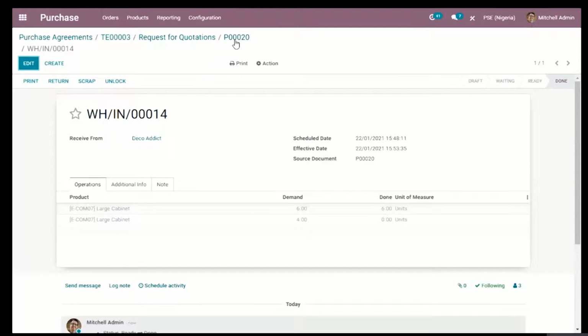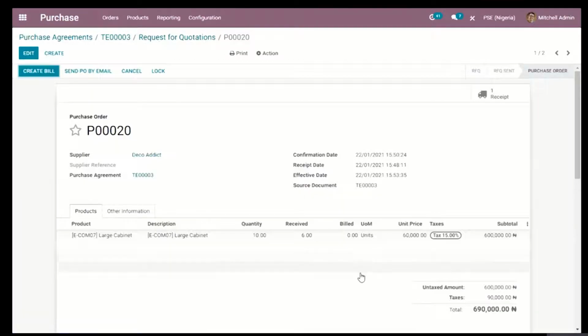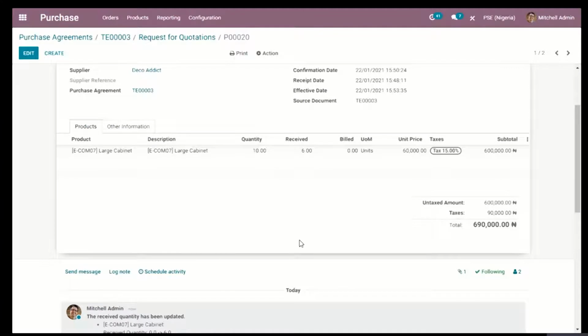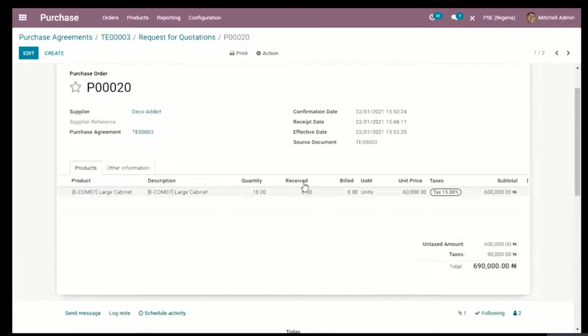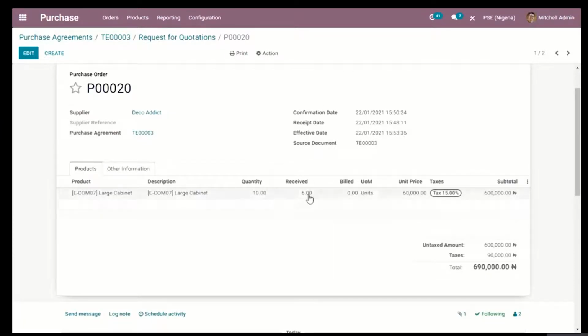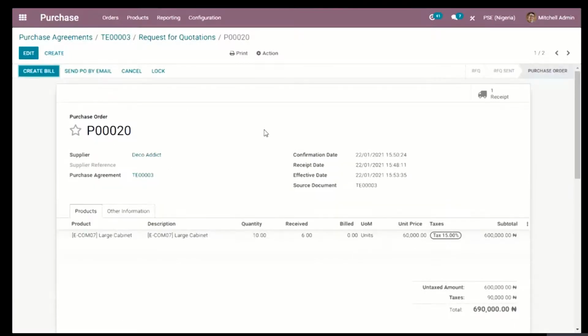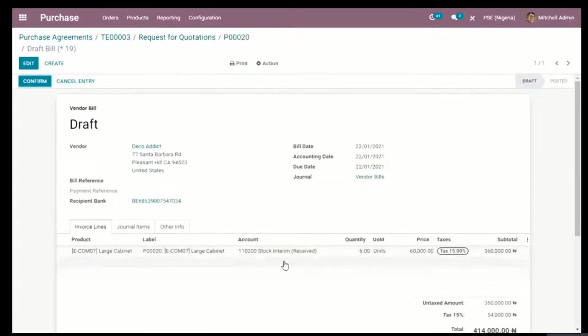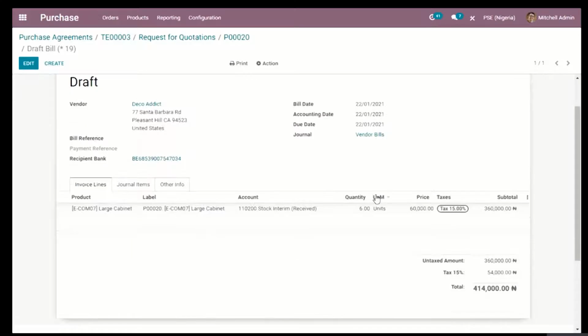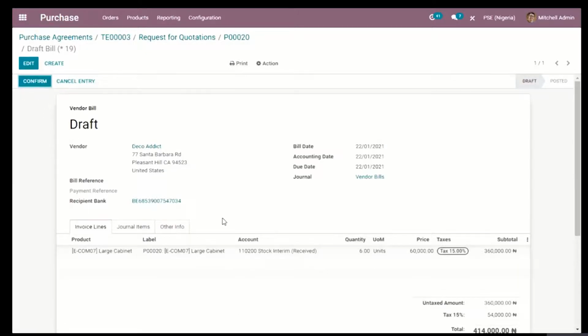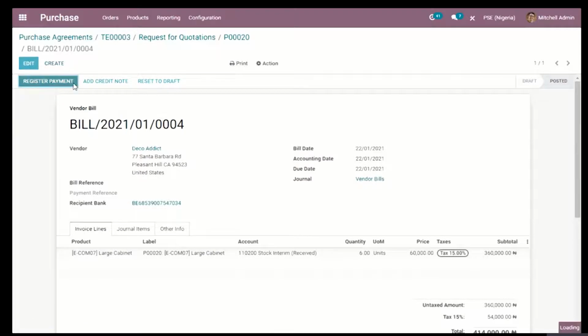If I were to go back to the purchase order, Odoo automatically changed the amount received. It's going to automatically fill in the amount received as 6, and if I were to create a bill now, it's going to create a bill for 6 rather than a bill for 10, as you can see right here. So instead of paying 690,000, I'm paying 414,000 naira. So if I'm satisfied with the bill, I can confirm and we'll go through the same process of payment.